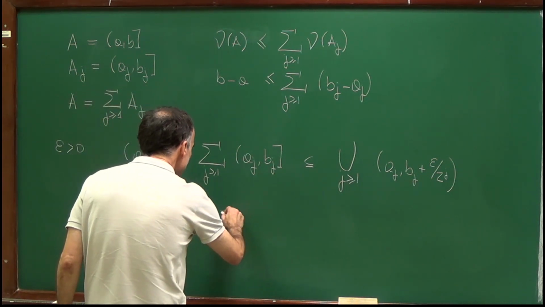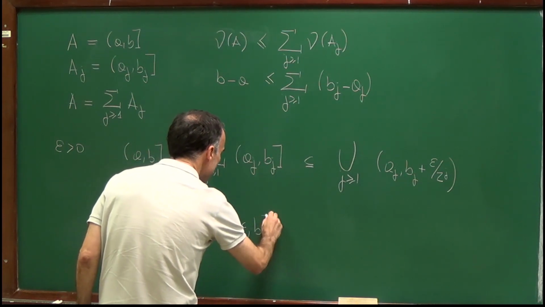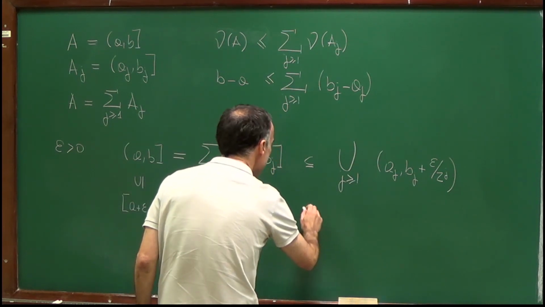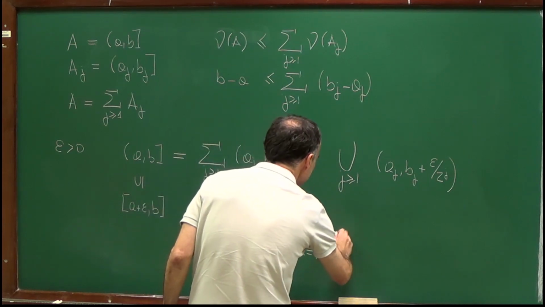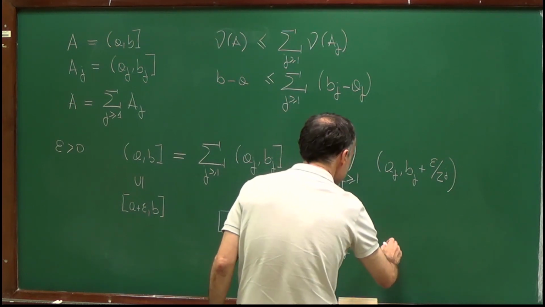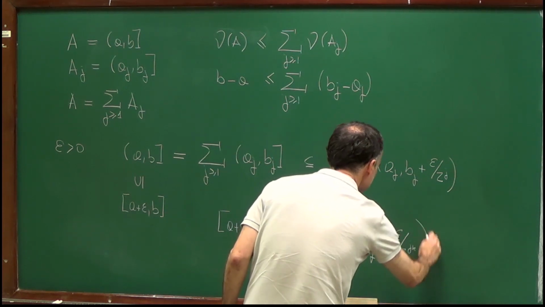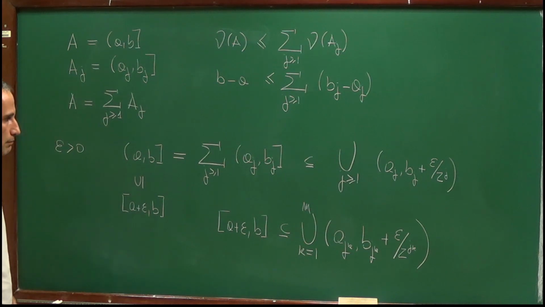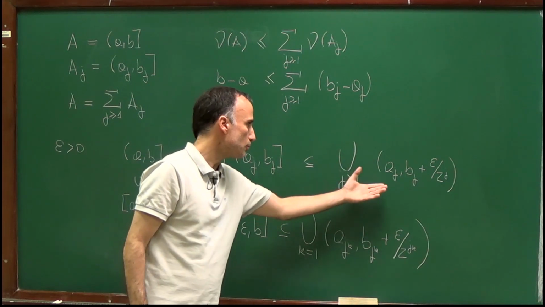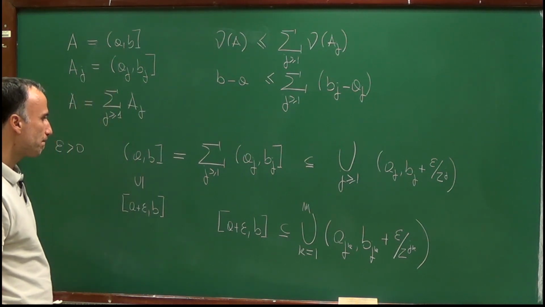Well, we know that it follows from this condition that [a plus epsilon, b] is contained in some finite union, k going from 1 up to m, of (a_jk, b_jk plus epsilon divided by 2 to the power jk). Right? So here we use the fact that the compact set, which is contained in a countable open covering, is in fact contained in a finite open covering.